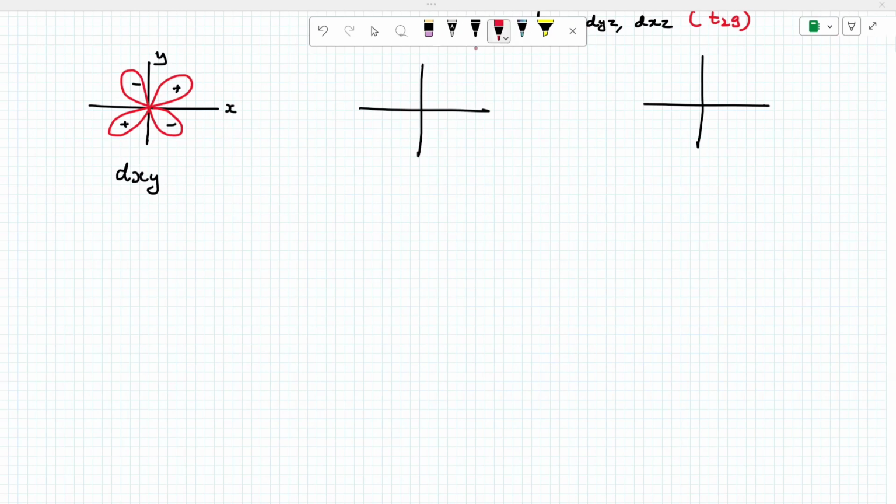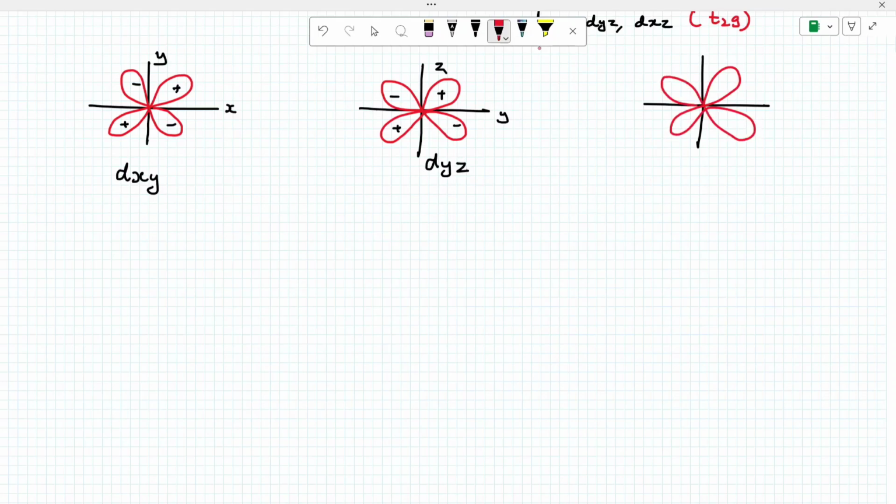Similarly, here is one. See the axis. This is y and z. We call it dyz. This is plus and minus. Now this one is nothing but x and z.